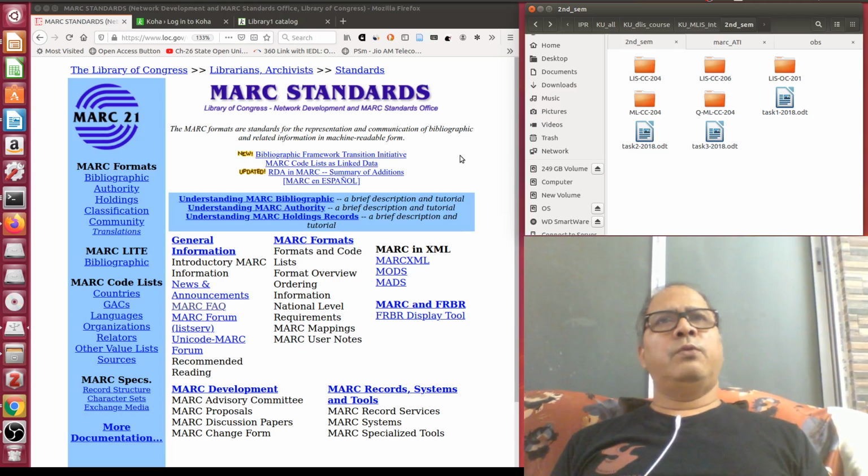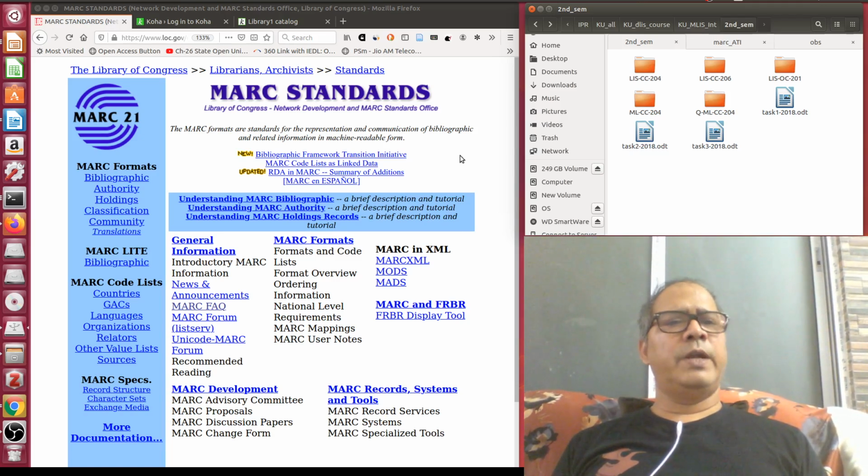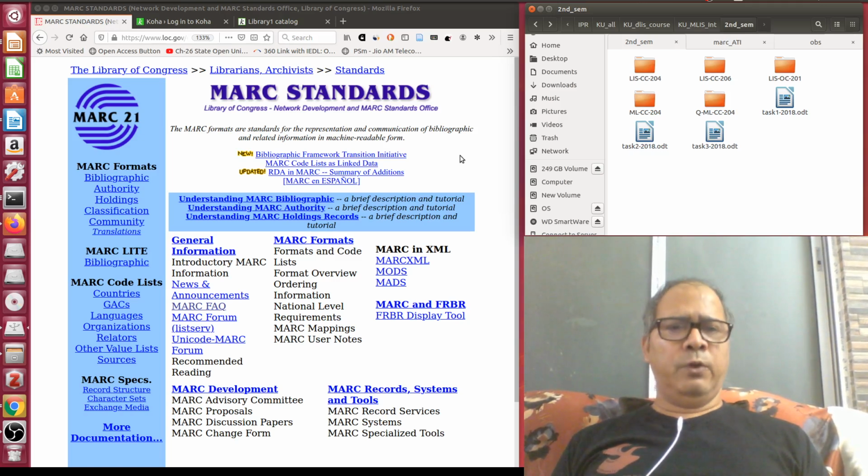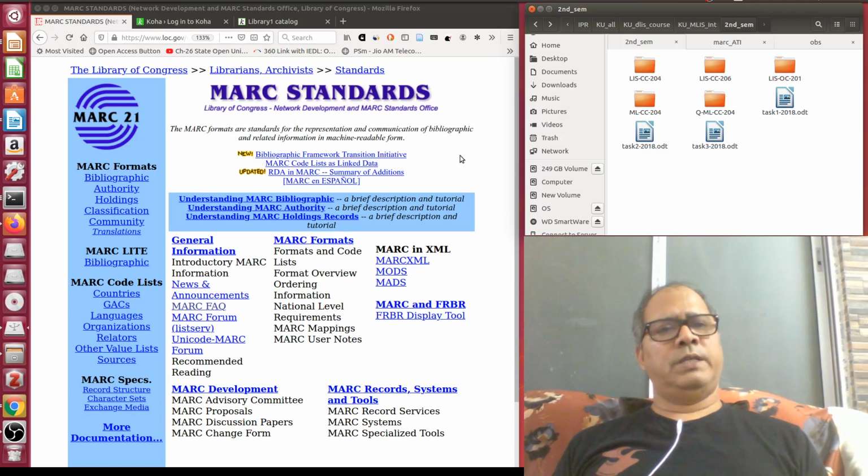So all over the world, mainly four major national libraries, like the Library of Congress, the National Library of the United Kingdom, Bibliothèque Nationale from France, then Germany, Australia, all came together, and they developed it, including CAN MARC. Canada took a very progressive role in the development of the MARC 21 formats.